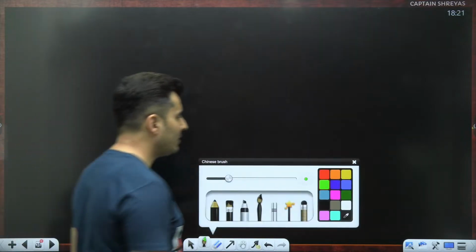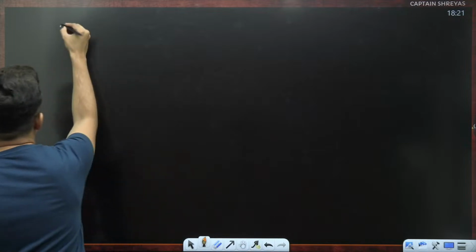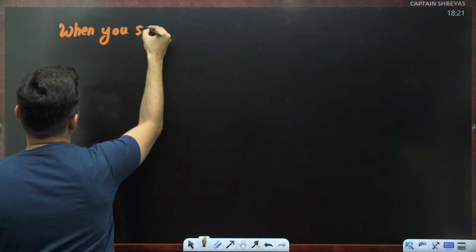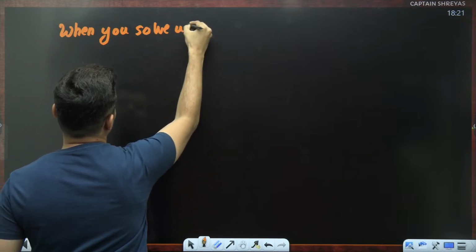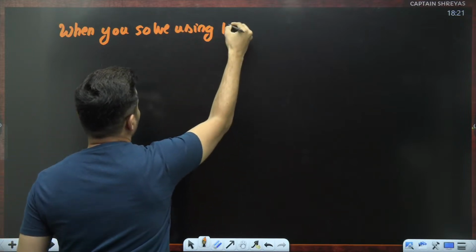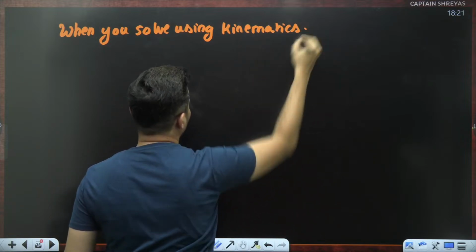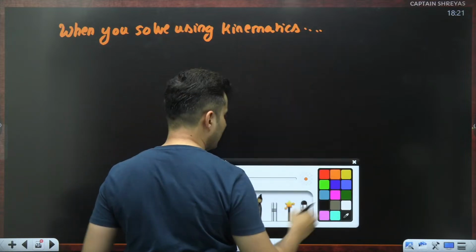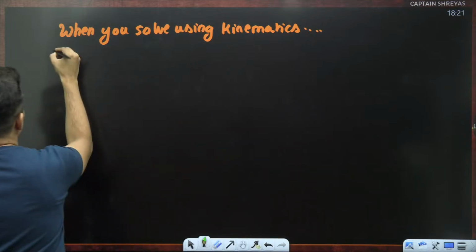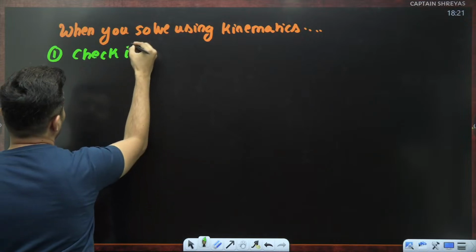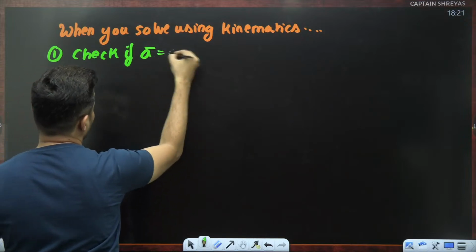Okay, now when you solve using kinematics, there are certain important things which you need to remember. First thing, check if acceleration is constant.